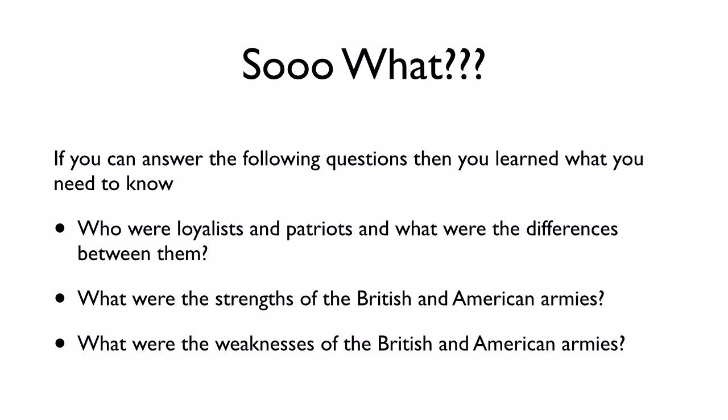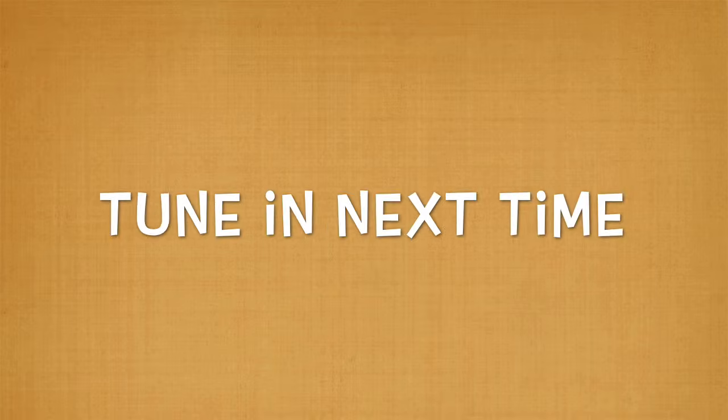So what? If you can answer the following questions, then you'll learn what you needed to know. Who were the Loyalists and Patriots, and what were the differences between them? What were the strengths of the British and American armies? And finally, what were the weaknesses of the British and American armies? Tune in next time when we talk about major battles of the war and how it ended.